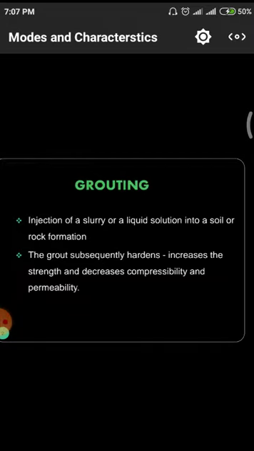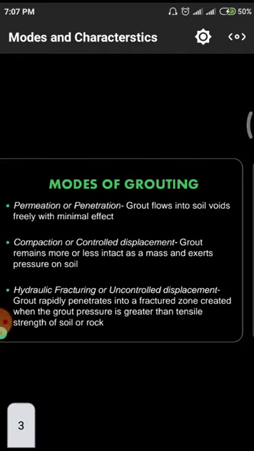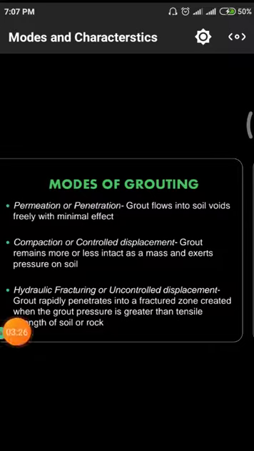Permeability means if voids are present, those voids will absorb water, so that there will be permeability whenever we have voids. And we have to observe these modes. It means the different methods involved in these grouting techniques.